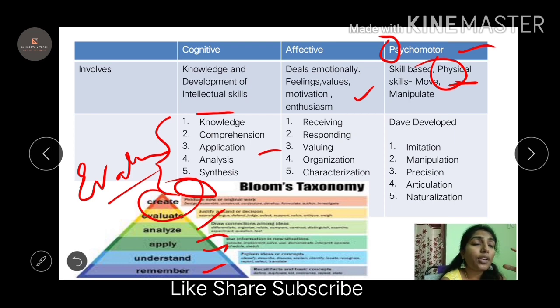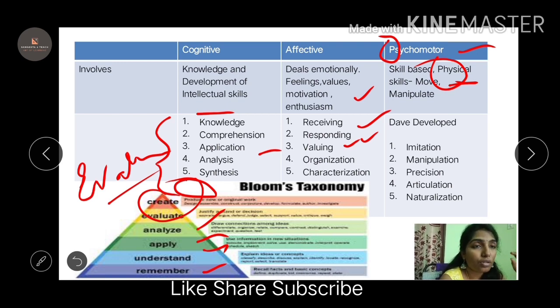Coming to the affective, I said affective is all about emotions, feelings, right? So first you receive a feeling, you try to receive it, and you respond. What is responding? There is some change in behavior, and because of that you respond to it, and you start valuing it. Valuing is you value it. Organization is when you value things, you prioritize what comes first, right? You prioritize things. That is organizing. And finally characterization, finally you put them into a shape. So this involves receiving, responding, valuing, organizing, and characterization.